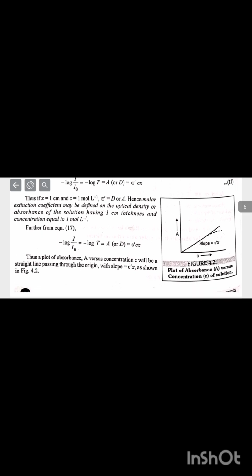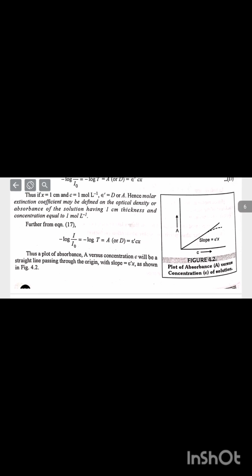Thus, if x is equal to 1 centimeter and c is equal to 1 mole per litre, psi dash is equal to D or A. Hence, molar extinction coefficient may be defined as the optical density or absorbance of the solution having 1 centimeter thickness and concentration equal to 1 mole per litre.